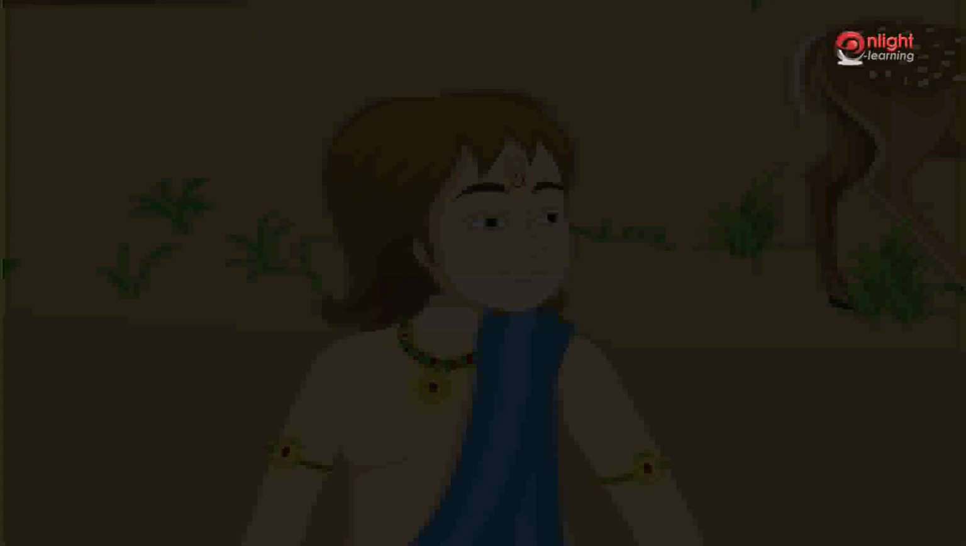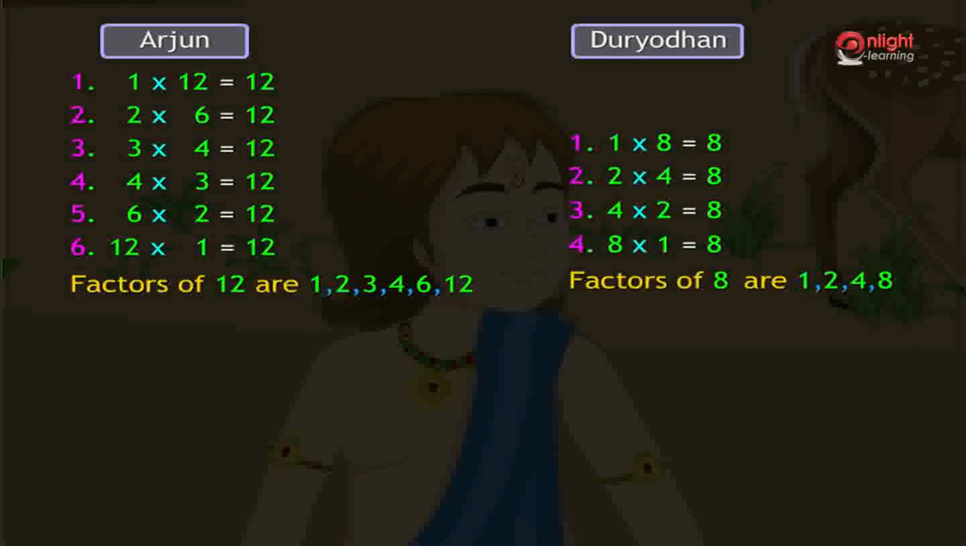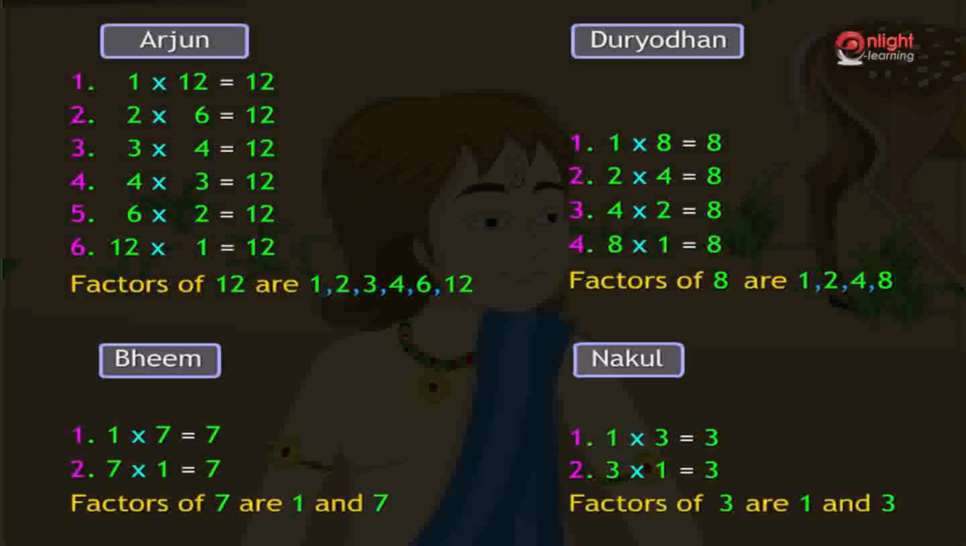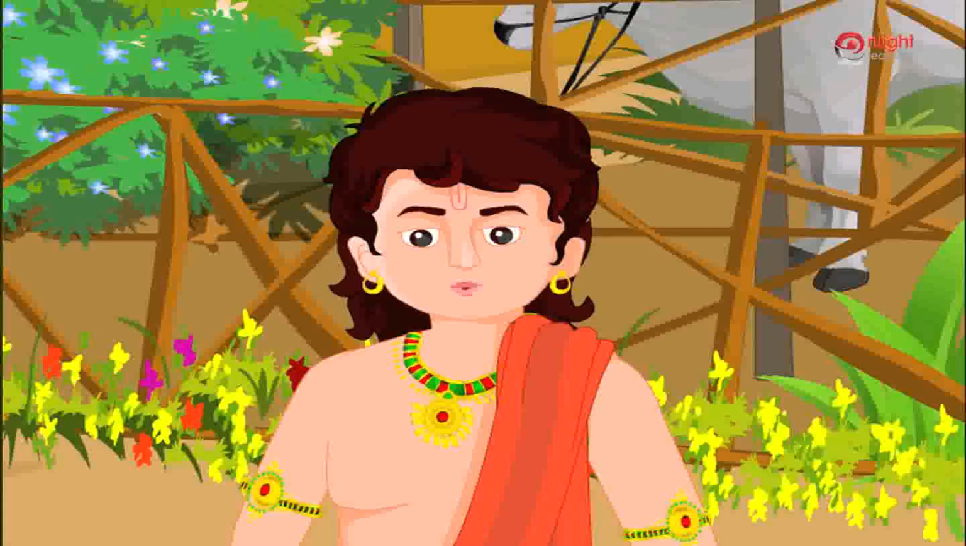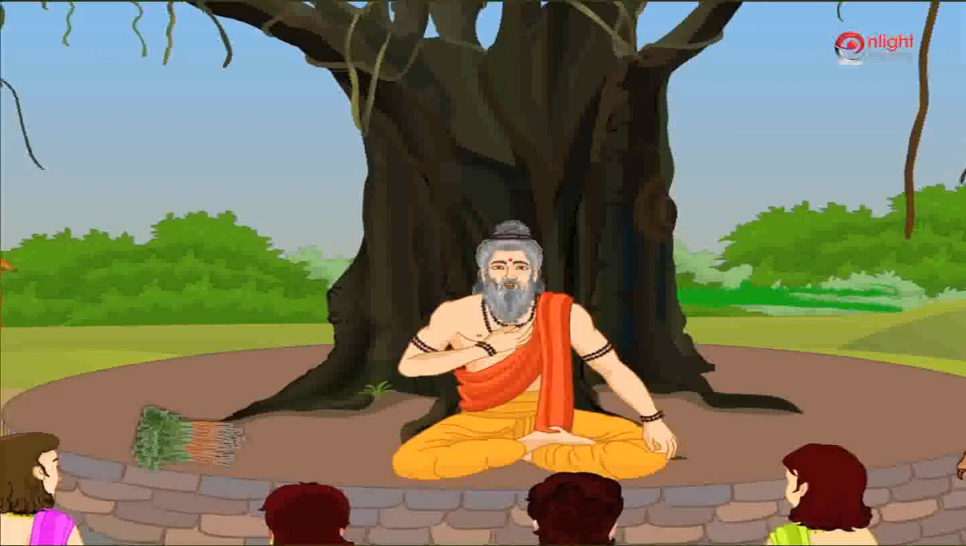Okay, children. Arjun can arrange his 12 saplings in 6 different ways, while Duryodhan can arrange his 8 saplings in 4 ways. But Bhim and Nakul can arrange their saplings in only 2 ways. Am I the winner, Guruji? No, Arjun, all are winners.